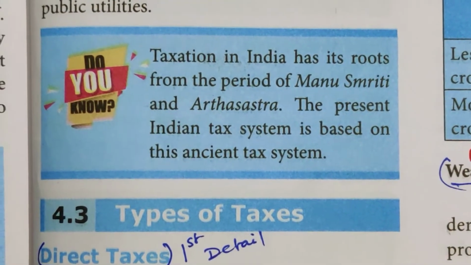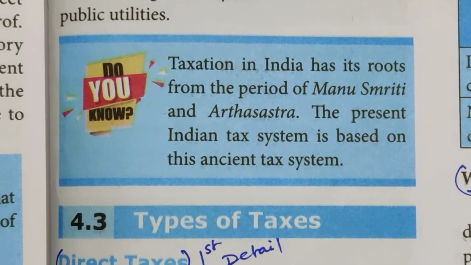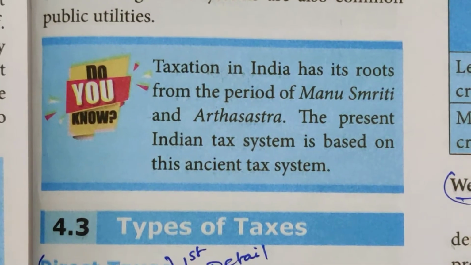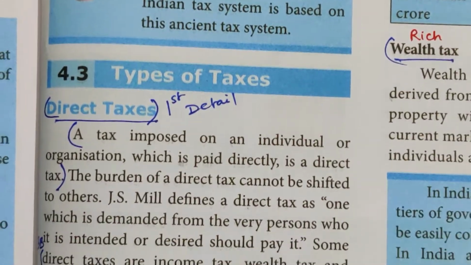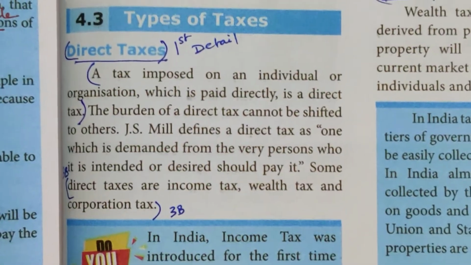Now look at taxation in India. It has its roots from the period of Manusmriti and Arthashastra. The present Indian tax system is based on this ancient tax system. Now what are the types of tax? As we all know, direct tax and indirect taxes are available.